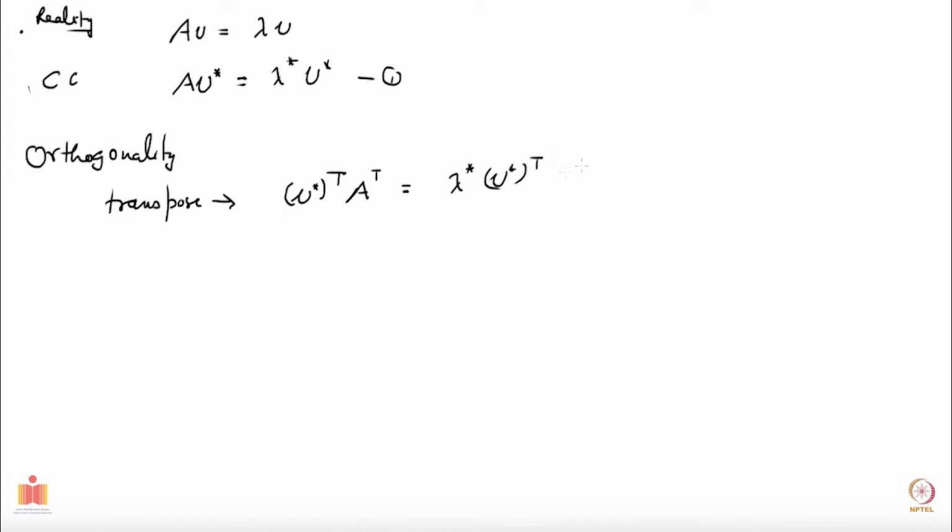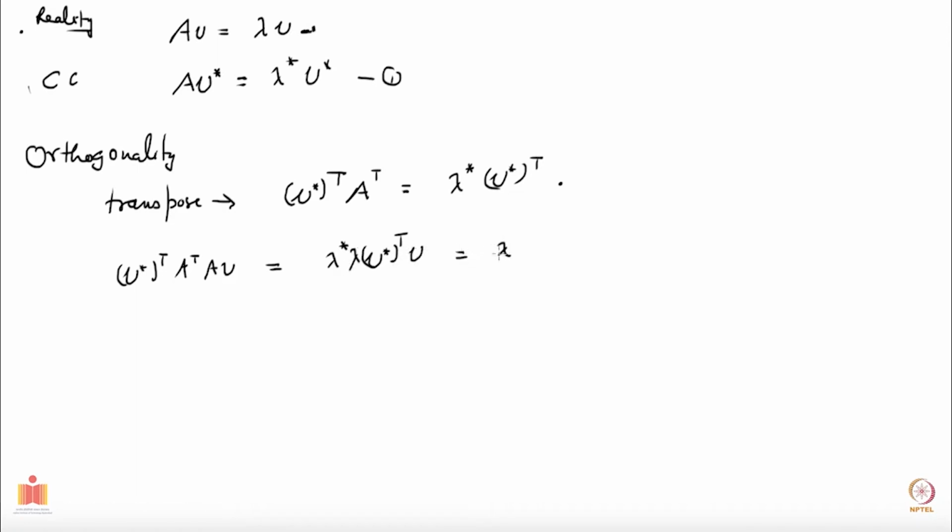I will take this one and multiply it with the other equation. So what do I get? I get V star transpose A transpose, and then from here A V. Now let's look at the right hand side. Lambda star V star transposed, multiplied with the right hand side of the other equation, lambda times V. I can multiply lambda here and V here.